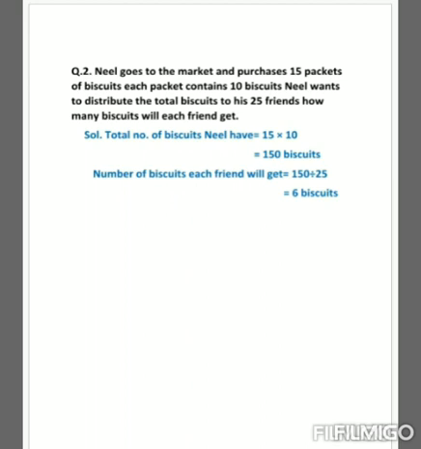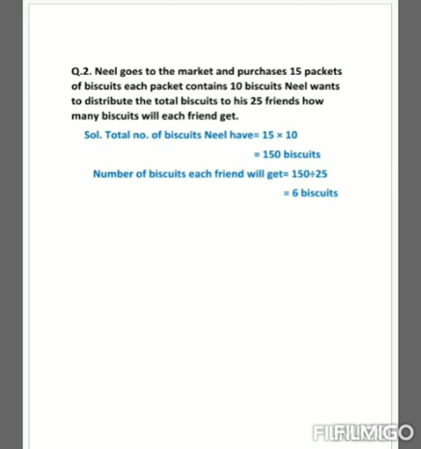So in this question what they have asked is that there is a person Neil and he goes to the market and buys 15 packets of biscuits. Each packet contains 10 biscuits. Now he wants to distribute all these biscuits to his 25 friends, and he also wants everyone to get an equal number of biscuits. Now see the solution. Total number of biscuits Neil has.